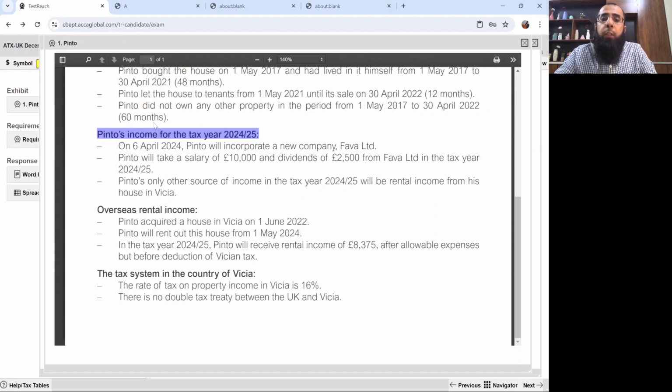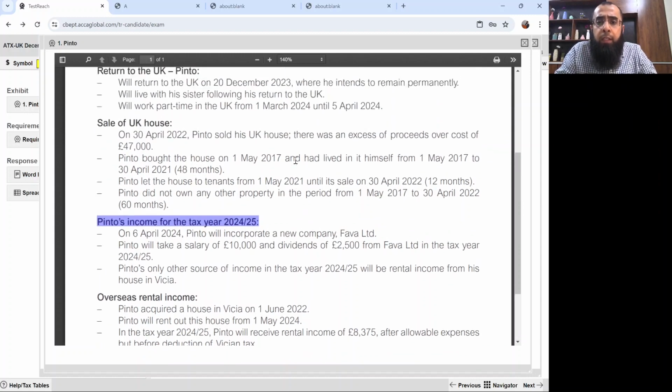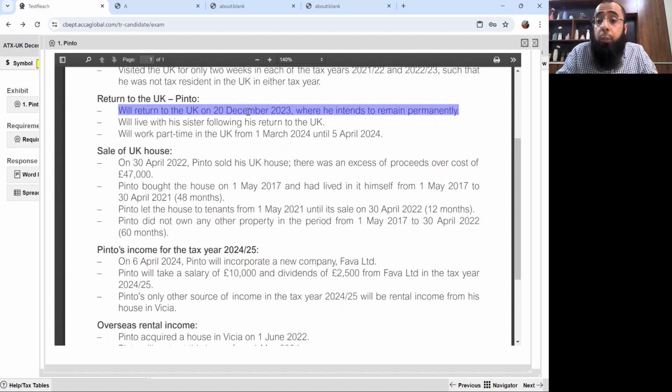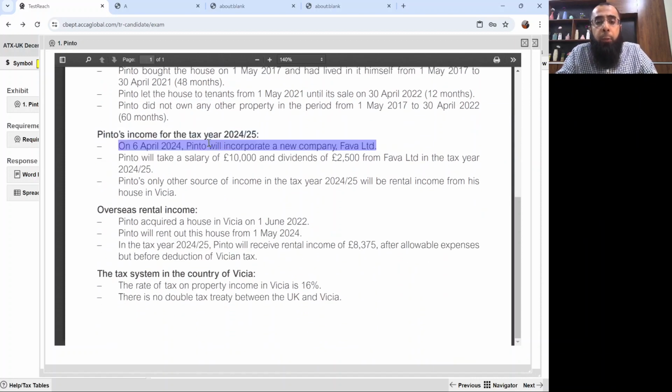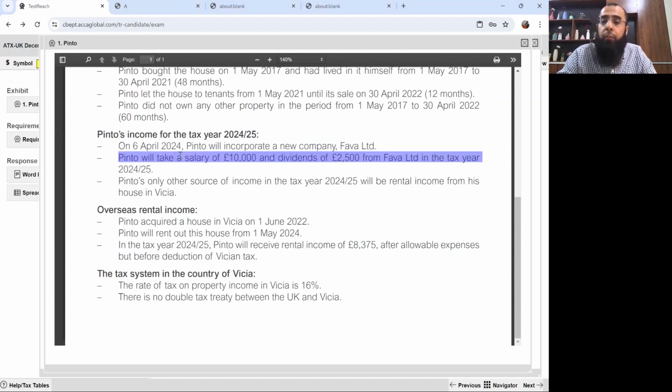Okay, so Pinto's income for the tax year 24-25. Now, I hope you all remember that in 24-25, Pinto will be a UK resident because he will return to UK on 20th December 2023. So in 23-24, he was a non-UK resident, but in 24-25, he'll be living in UK for a complete tax year. Okay, now that's the next tax year when he has already returned to UK. On 6th April 2024, Pinto will incorporate a new company, Fawa Limited. Pinto will take a salary of £10,000 and a dividend of £2,500 from Fawa Limited in the tax year 24-25. So these will be his UK incomes.